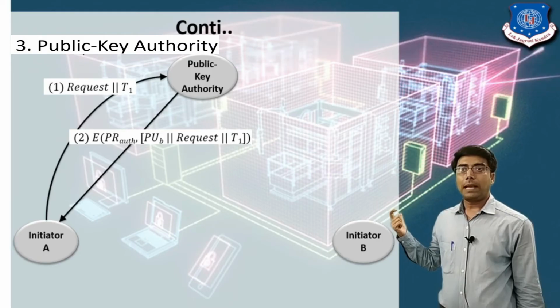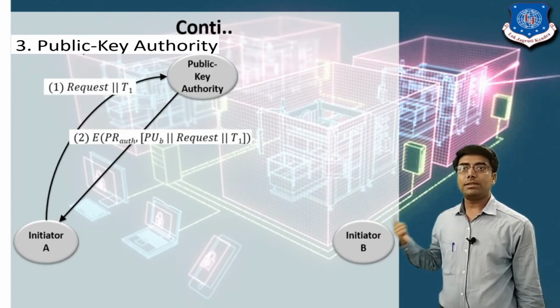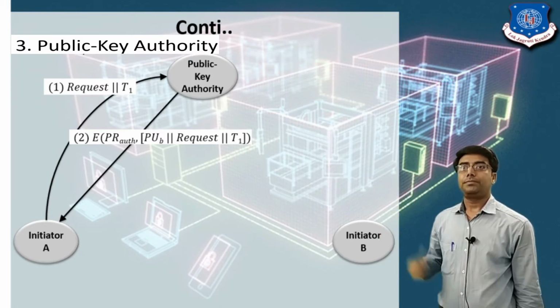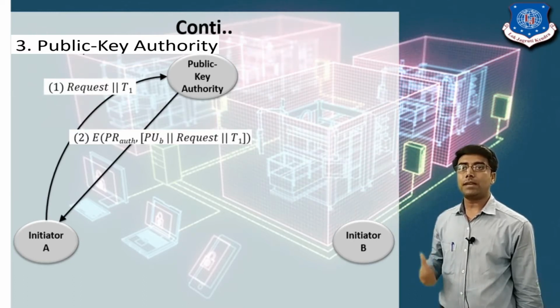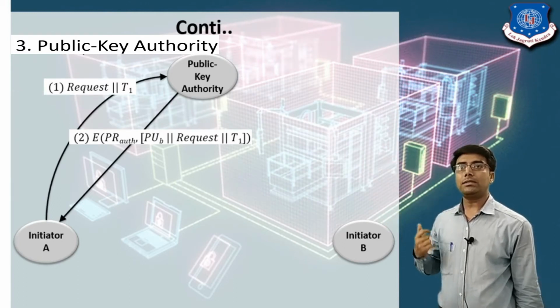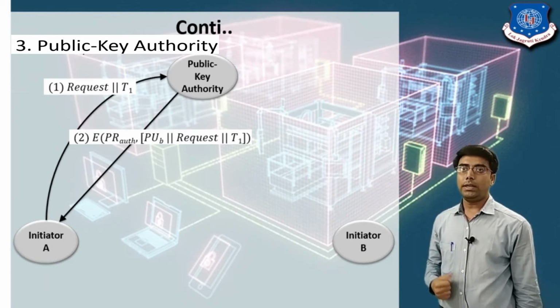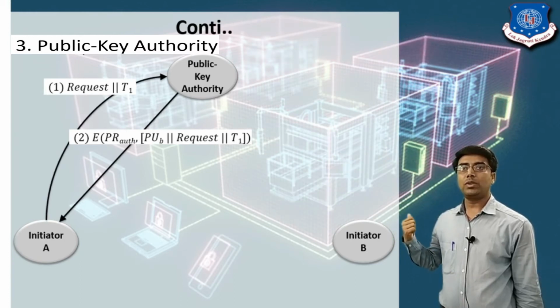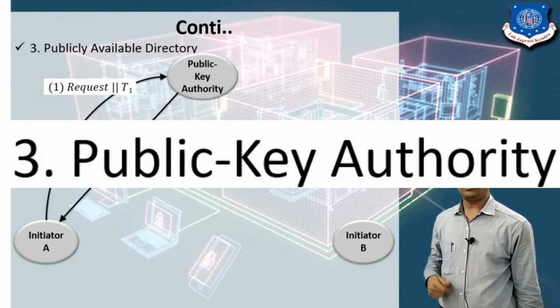It means the timestamp is used to identify that the recent message has been sent by the sender. So the public key authority encrypts the message and sends it to user A. The message is encrypted using the private key of the authority, and it also includes the request appended with T1 and the public key.